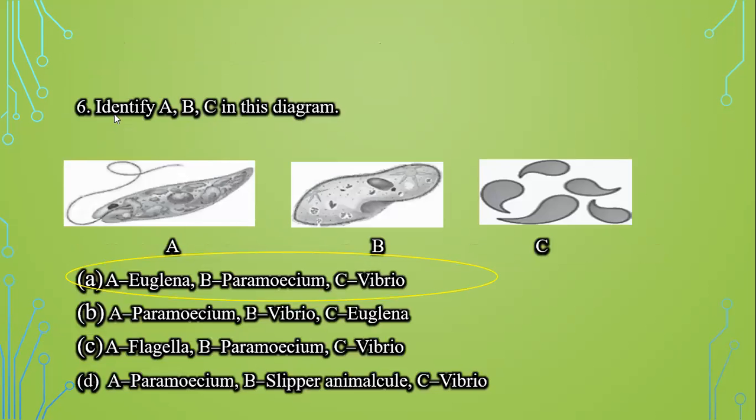Next question is, we have to identify A, B, and C in this diagram. This is A, this is B, and this is C. Now from the options we can see that A is Euglena and B is Paramecium and C is this bacteria. It is Vibrio. It is a type of bacteria which is comma shaped. So C is Vibrio. So the first option, that is Euglena, Paramecium and Vibrio, is the correct answer.